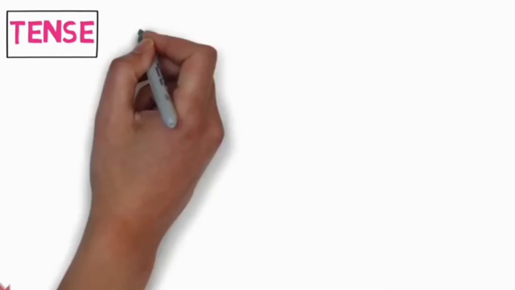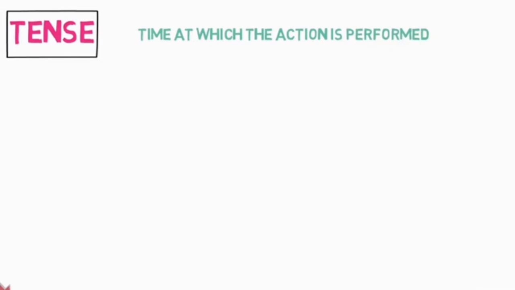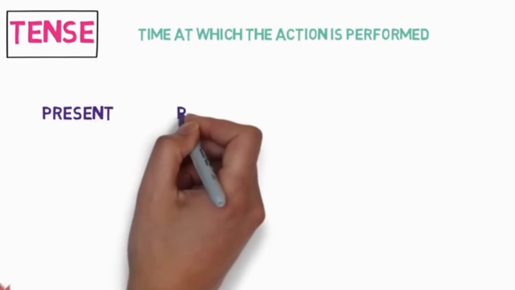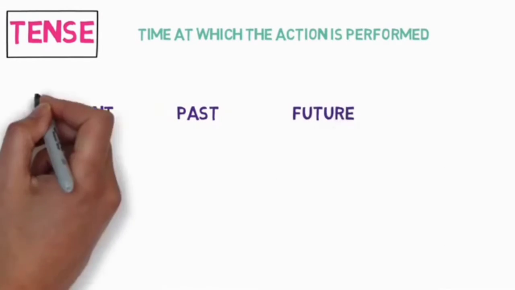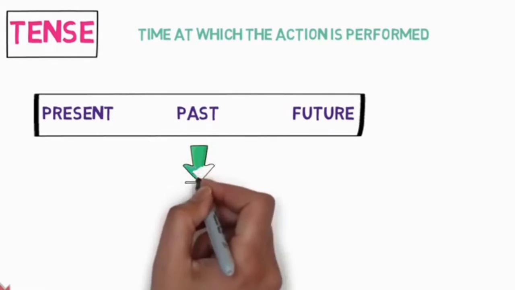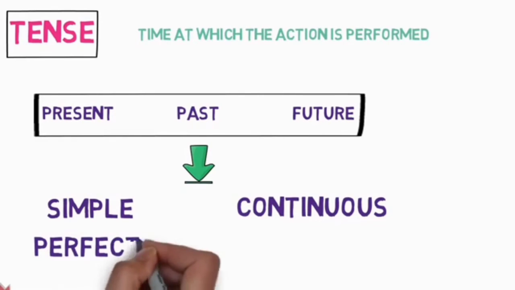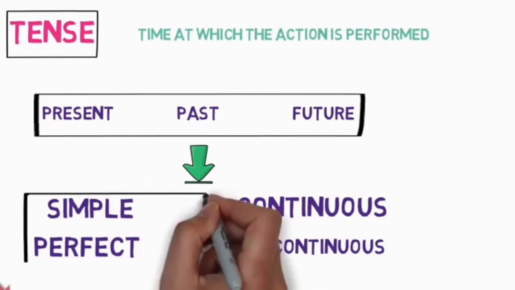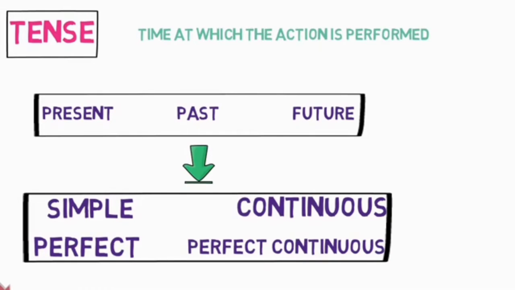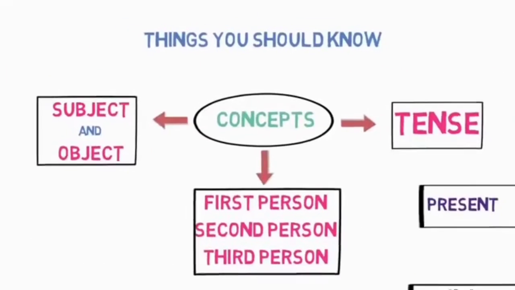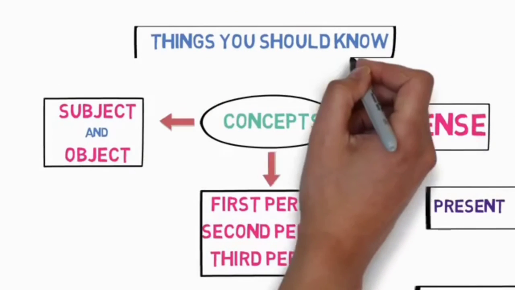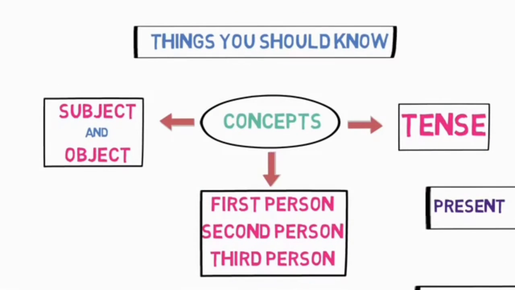Now let's look into tenses. Tense denotes at which time the action is performed. Tenses are mainly divided into 3 types: present, past, and future. And they are subdivided into 4 subtypes, which are simple, continuous, perfect, and perfect continuous. So in total, there are 12 tenses. If you want to recall or learn tenses, I will provide the links in the description. So these are the 3 main things that you must know.